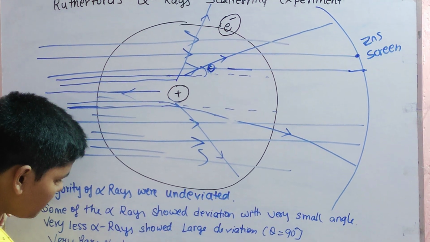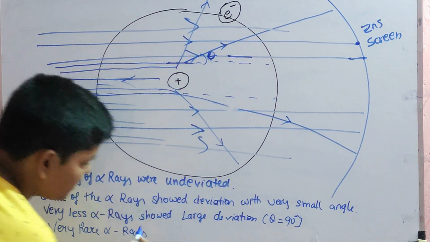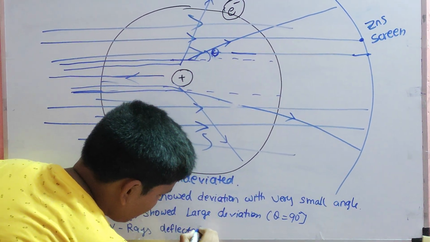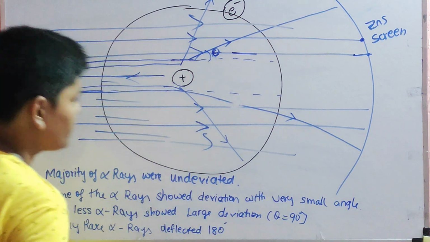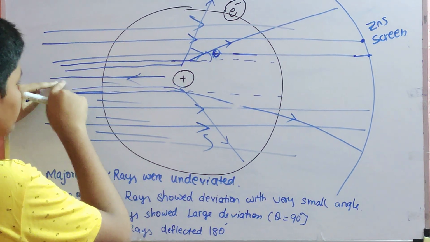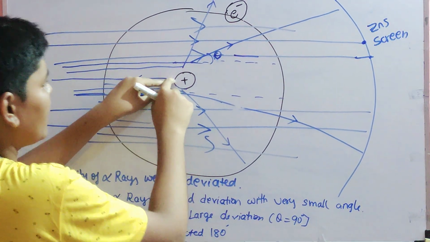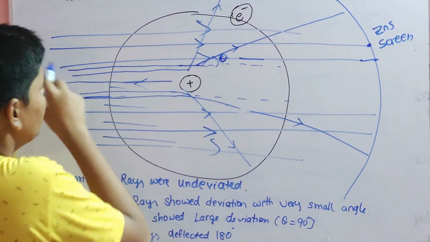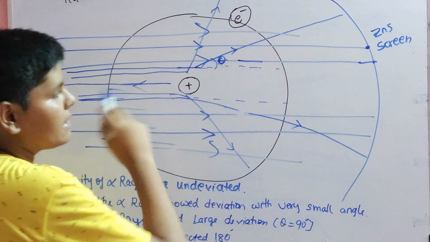Alpha rays, not particles, rays, deflected 180 degrees. It is because these positive rays came too close to the positive nucleus that it repelled them to the exact 180 degrees. So the majority of the rays were undeviated.